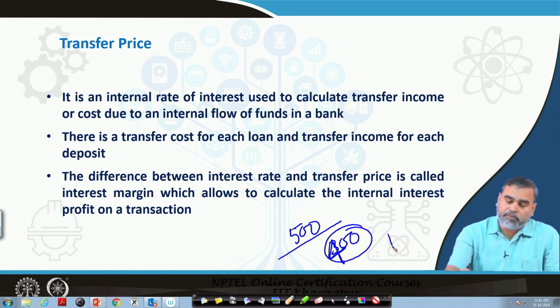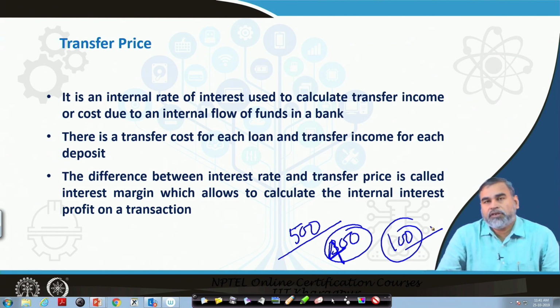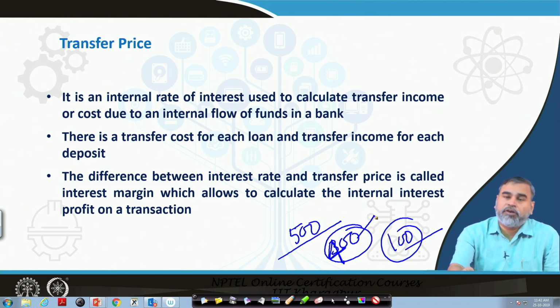But another 100 branches are not able to generate the revenue in a way where they can minimize their cost. If there is scarcity for them to run their business, but there is surplus for these 400 branches, then the surplus amount in these 400 branches can be transmitted to the 100 branches which are in deficit.